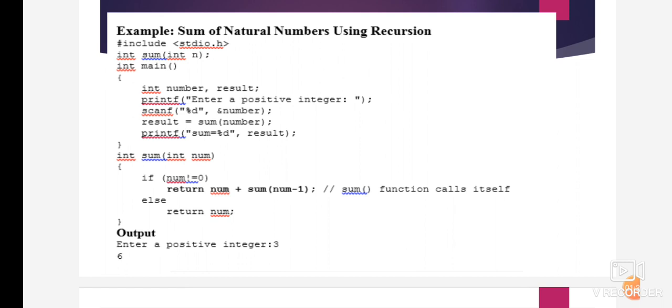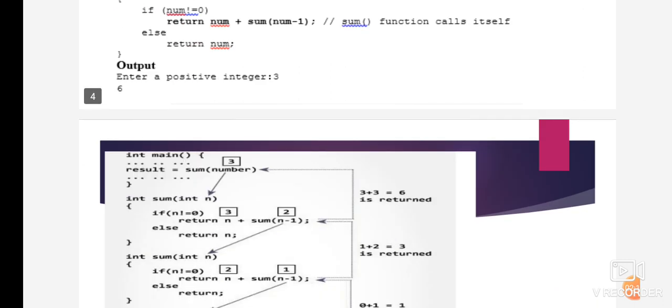Then int sum(int number): if number is not equal to 0, return number plus sum(number minus 1). Here the sum method is a function calling itself. Here the recursion will be executed, right? Return number plus sum(number minus 1), then else return the number. The output: enter a positive integer, 3, then the output is 6, right?